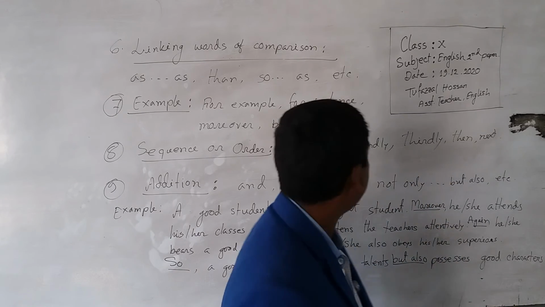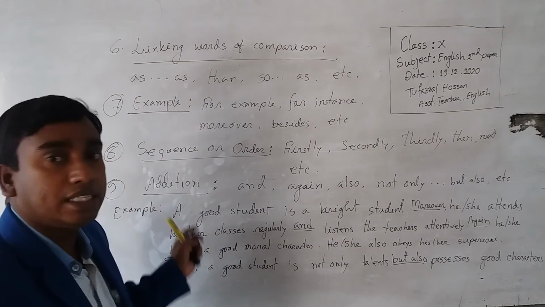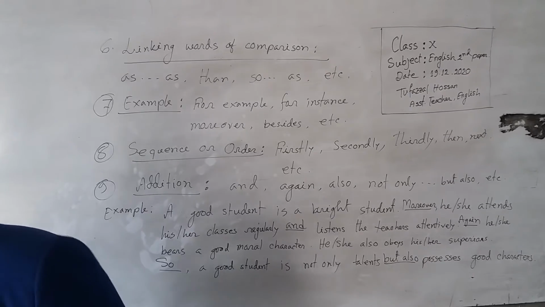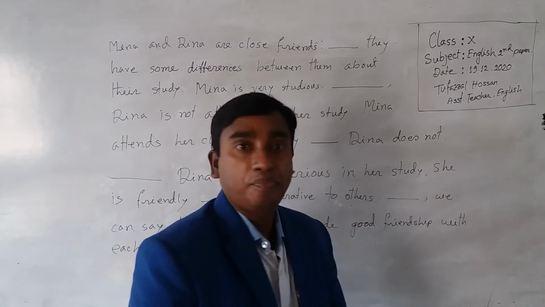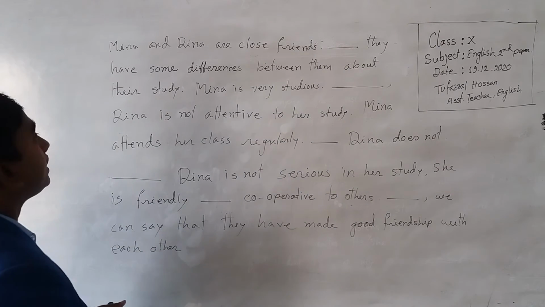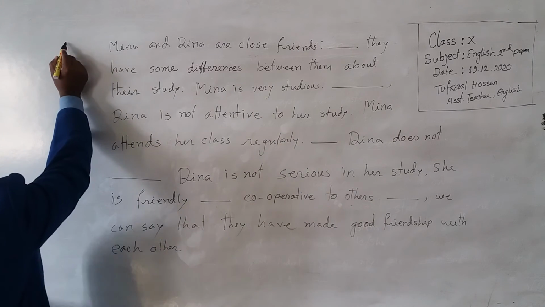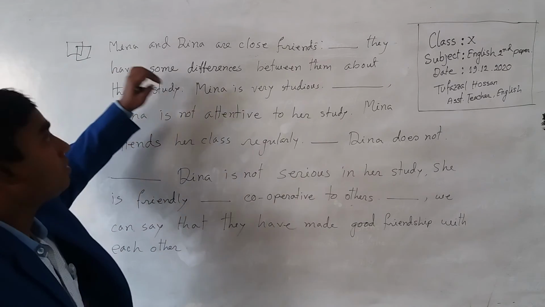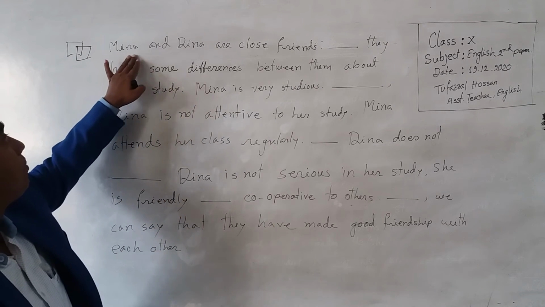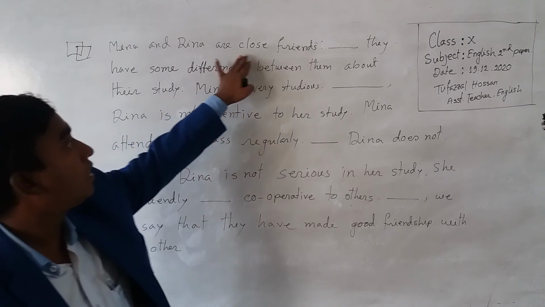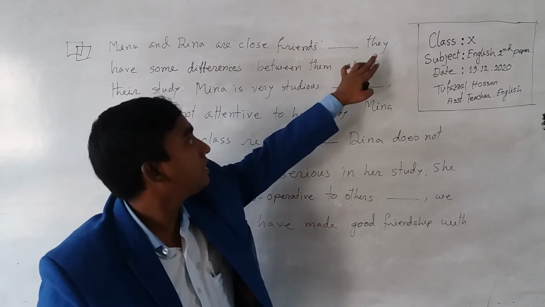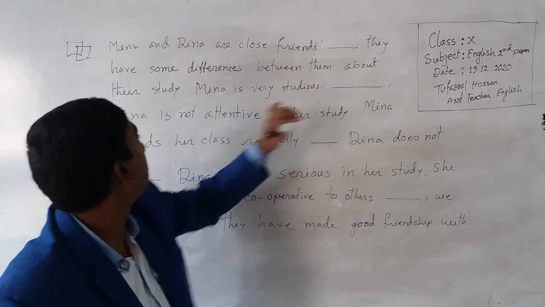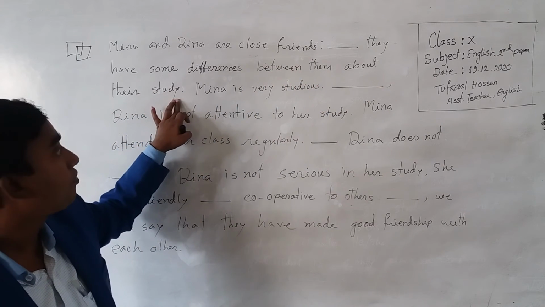Dear students, now we are going to another example. Dear students, now I am going to take another example please. Look at the board please, all the students. Meena and Dina are close friends. Dash, they have some difference between them about their study.